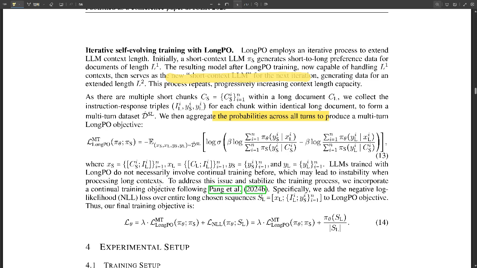The first part encourages it to prefer answers that are similar to the short context answers. The second part is the constraint. It's a check. This keeps it from straying too far from the original. The math basically makes sure the LLM is learning from both. It's not forgetting how to do short context tasks. Did that help clear it up a little bit?